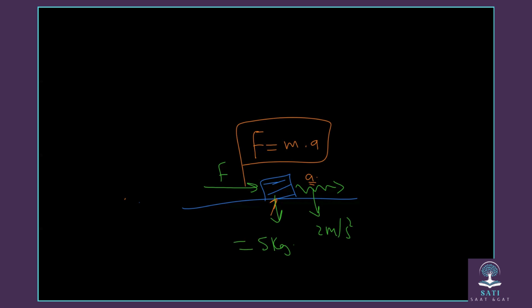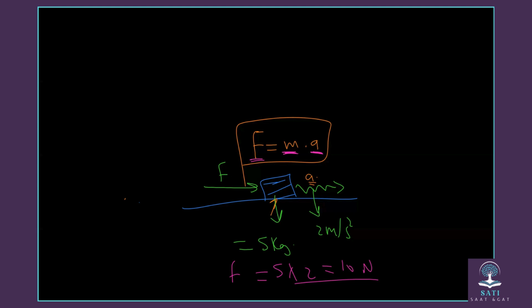To find the force, you multiply the mass times the acceleration. You multiply 5, which is the mass, times 2, the acceleration, with the same units, and you get that the force equals 10 Newtons.